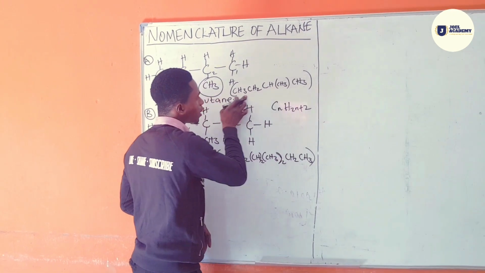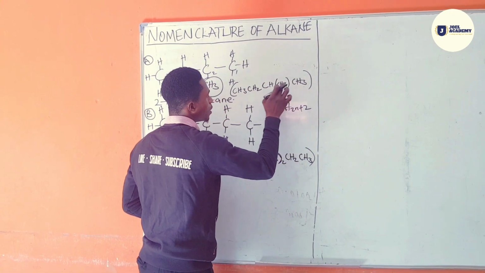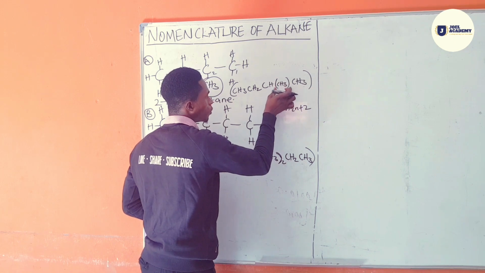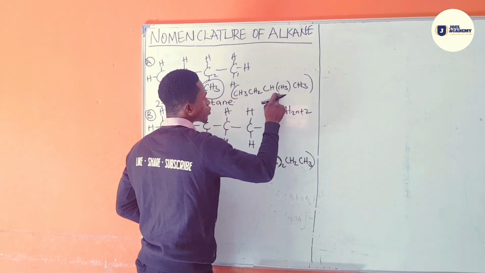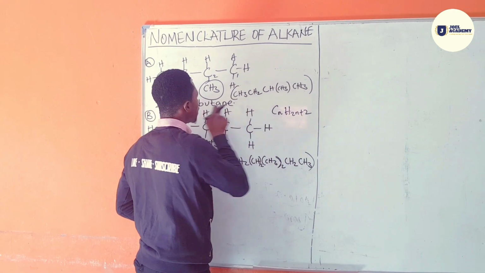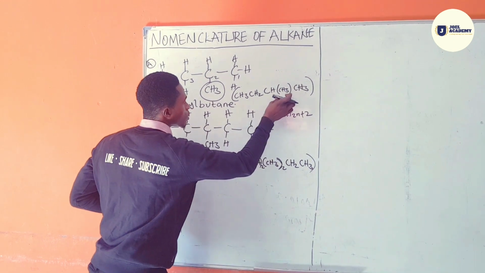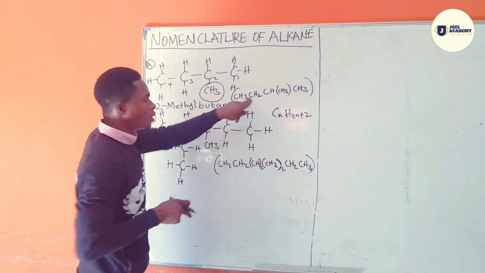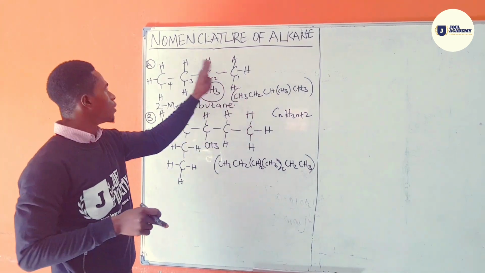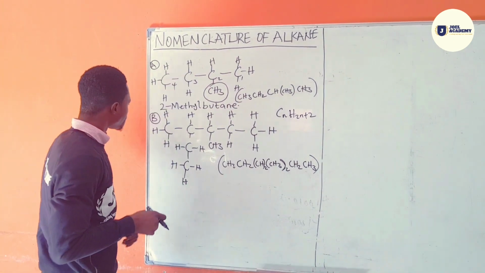So we consider the longest continuous chain. This is carbon 1. This one is a substituent, so we don't count it as a carbon on the longest continuous chain. So it's 1, 2, 3, 4. So the substituent is at carbon number 2. So the name will be what? The substituent itself is named methyl. So the name will be 2-methylbutane. So from this you can also name without drawing a structure in this form.